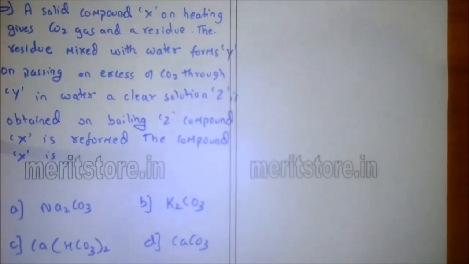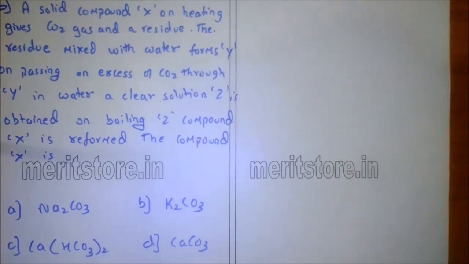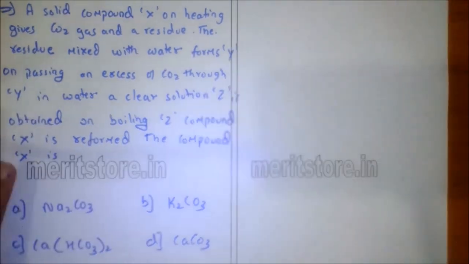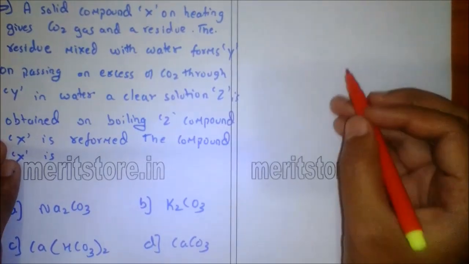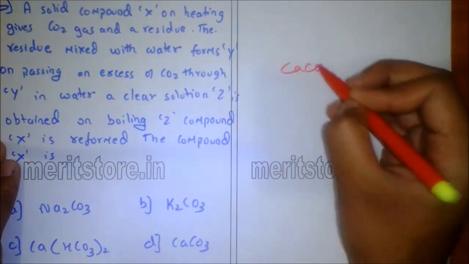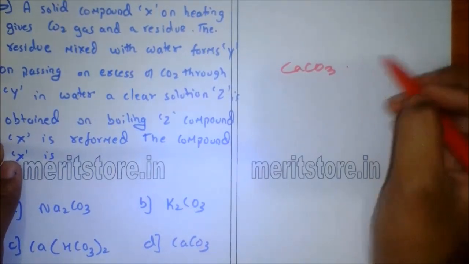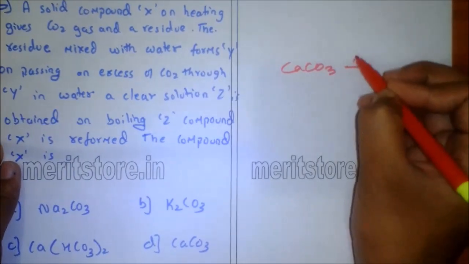A solid compound X on heating gives carbon dioxide and a residue. The residue mixed with water forms Y. On passing excess carbon dioxide through Y in water, a clear solution of Z is obtained, which on boiling reforms compound X. The compound X is? So the given compound X must be calcium carbonate, because it can be explained by the following reactions.